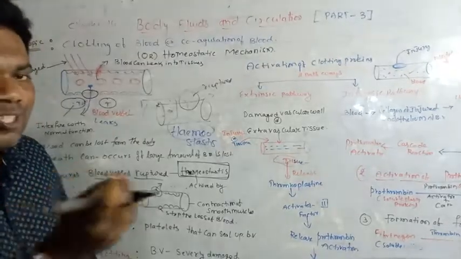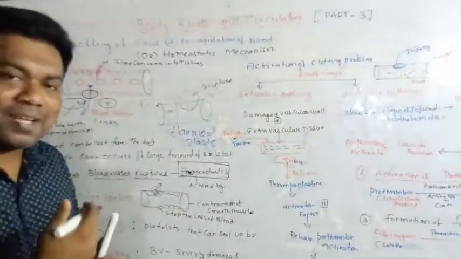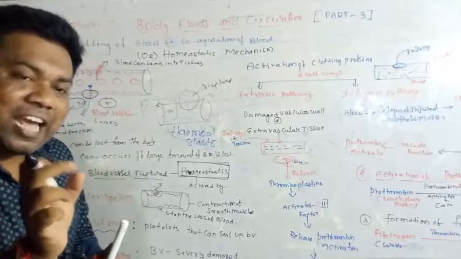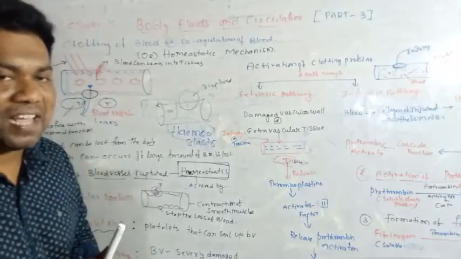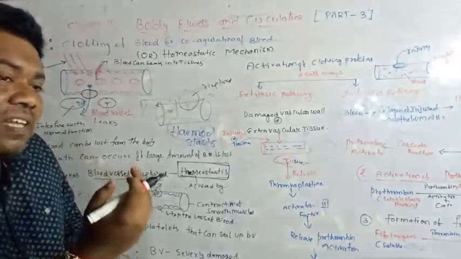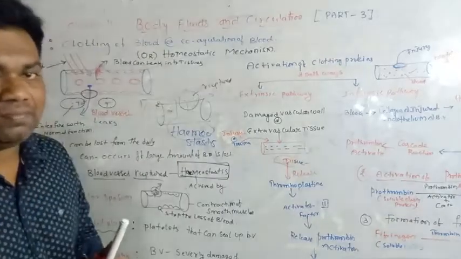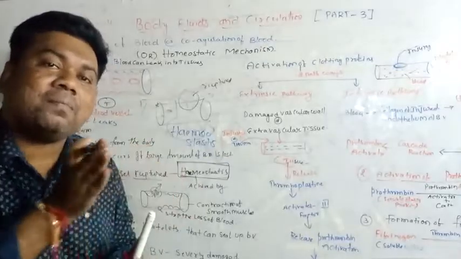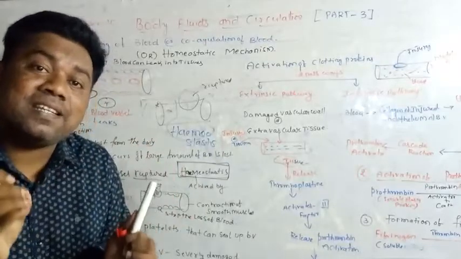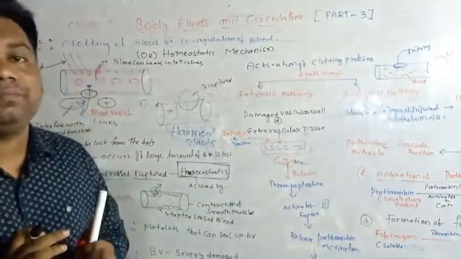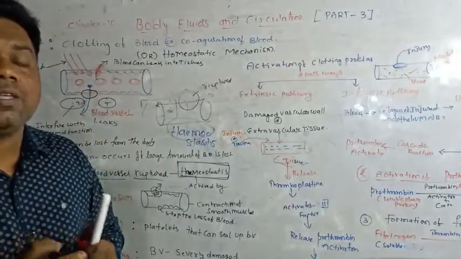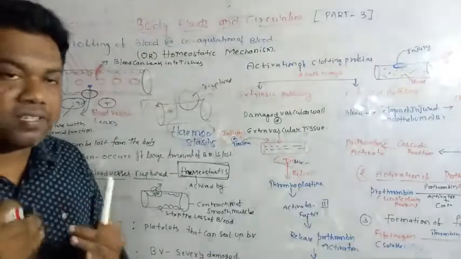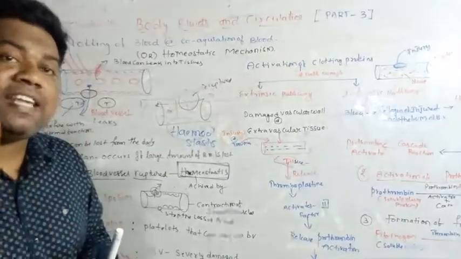Whenever an injury occurs on the blood vessel, the blood platelets are activated and then produce the blood clotting factors. Before the injury, the clotting factors are present in the blood, but in an inactive form.